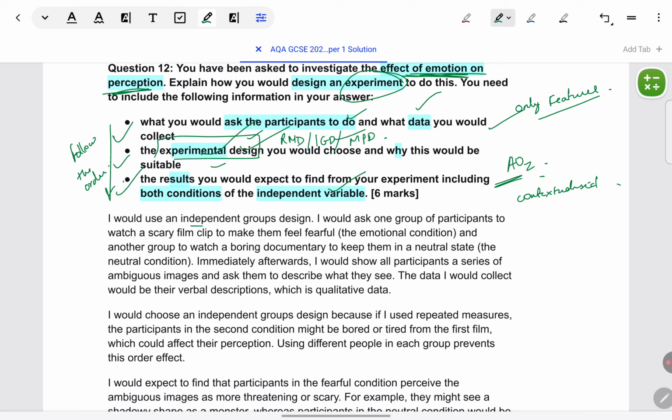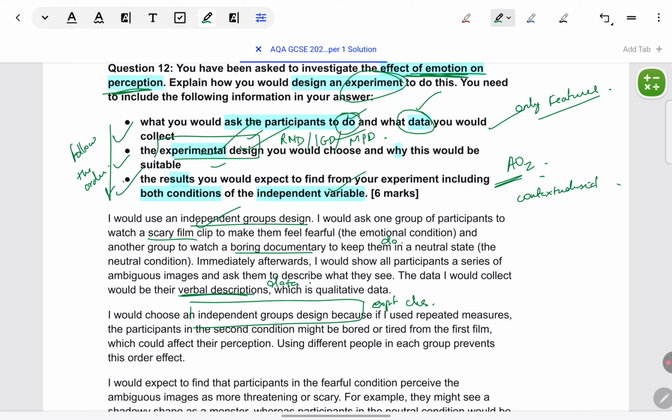Model answer does mention independent groups design, but later also it's mentioned. Here it's just mentioned to give a flow, to be able to understand what is happening. It's not given out of order as such. Okay, so they asked, say what you would do. So I'll make one group of participants watch a scary film clip and one a boring documentary. This is the do part. They've said what data you would collect, verbal descriptions. So data part. What experimental design?